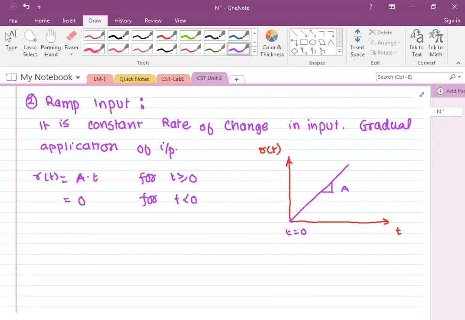It is the same voltage. See, same 12 volt circuit. If I switch it on at 12 volt directly, the input I have given is a step input. But with the same 12 volt circuit, I give 12 volt using, let's say, an auto transformer, variac, or maybe any controlled source, and you give 0 to 12 volt gradually at a constant rate. So the same voltage, but the nature of input is, क्या बोलेंगे ये नेचर को हम, रैंप इनपुट.